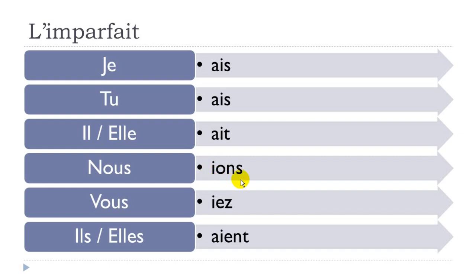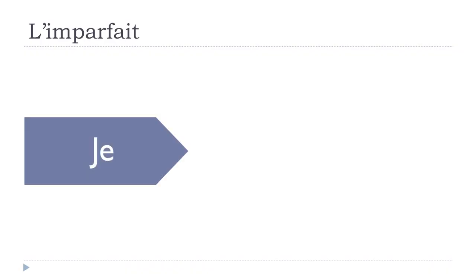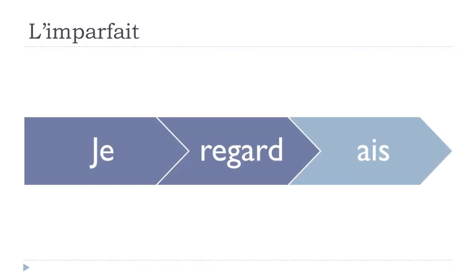Okay, yon, and then ye here. So e, yon, ye, e. All right, so now je regarde, and then e. So that's the full form that you will have, and then you will pronounce it je regardais.